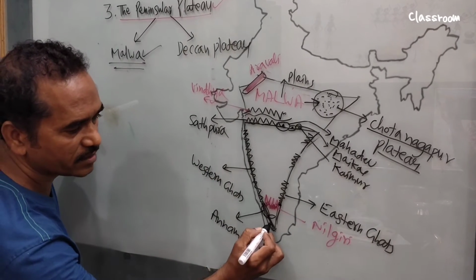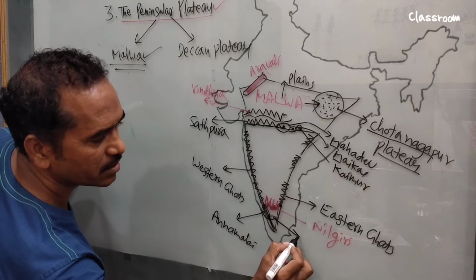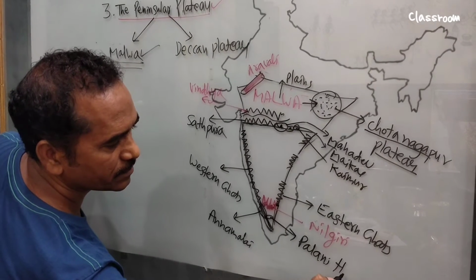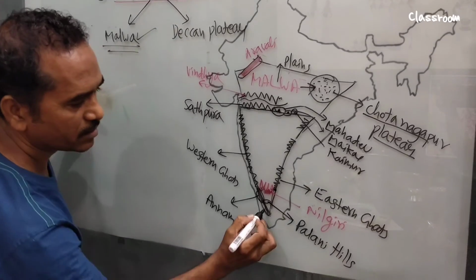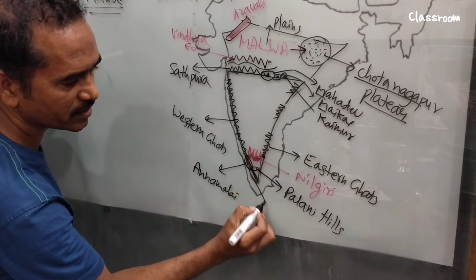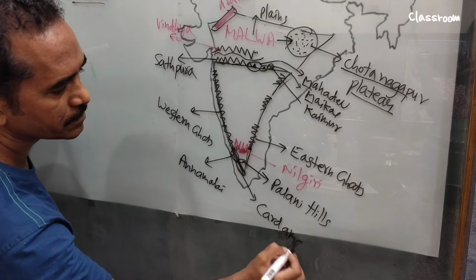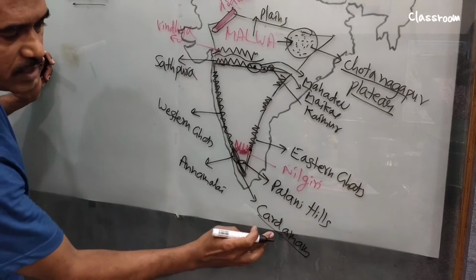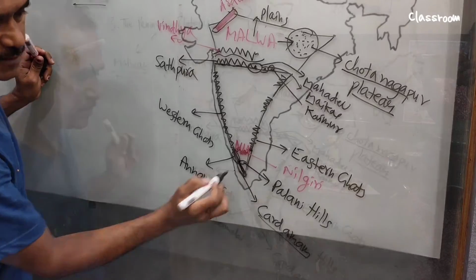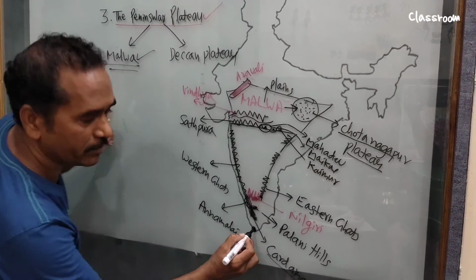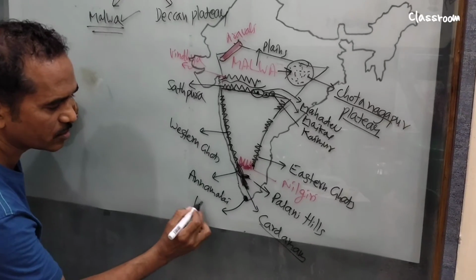Annamalai Hills, and this side, it is Palani Hills, and the southmost one it is Cardamom Hills. Cardamom Hills are located in Kerala state. The south tip of India mainland is called Kanyakumari.